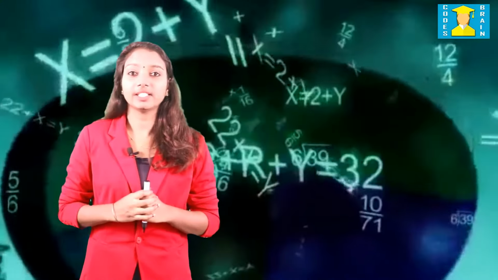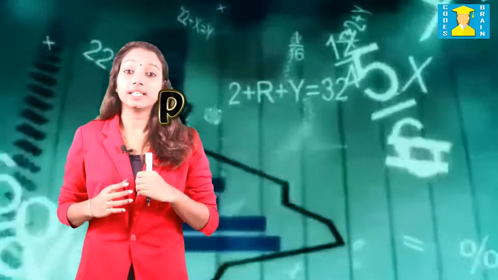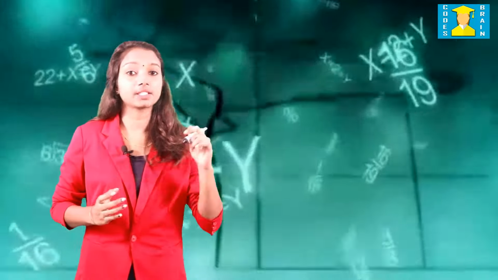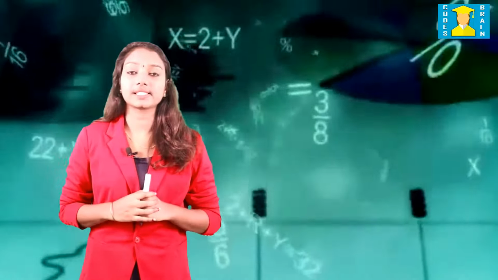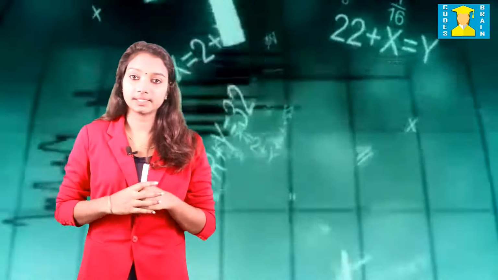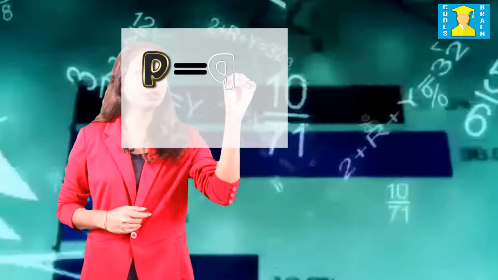A non-negative integer p is said to be divided by an integer q if there exists an integer d such that p is equal to q into d. Numbers +1 and -1 divide all non-zero integers. 0 does not divide any integer.